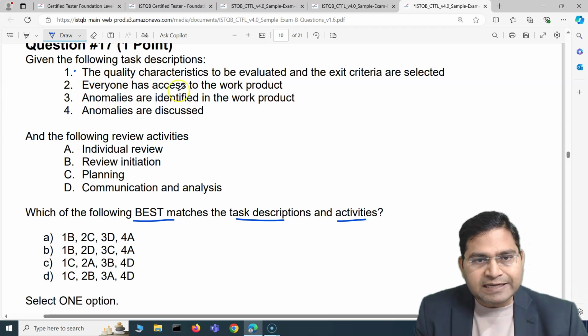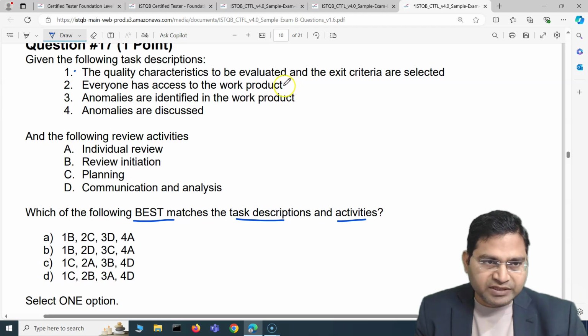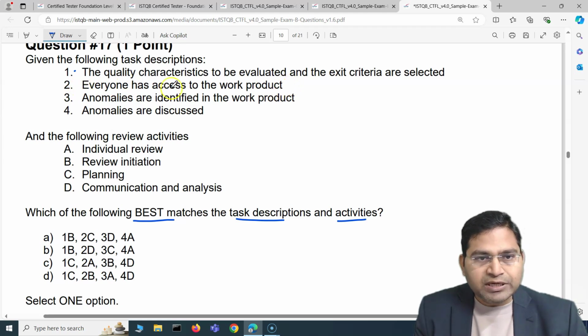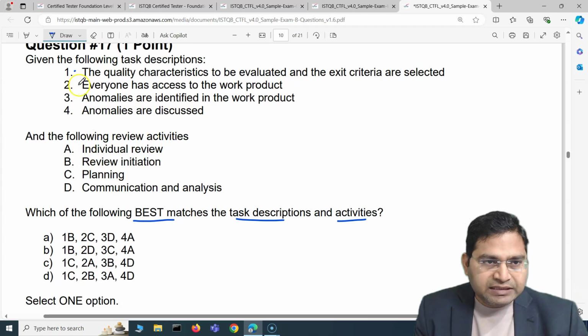Okay, so everyone has access to the work product. That's the second one. So everyone has access to the work product is individual review. Can this be mapped to the individual review or review initiation or communication and analysis, right? So if we talk about communication and analysis, so anomalies are discussed. That is more close to what communication and analysis is. Okay, so clearly you can see that anomalies are discussed, 4, is D.